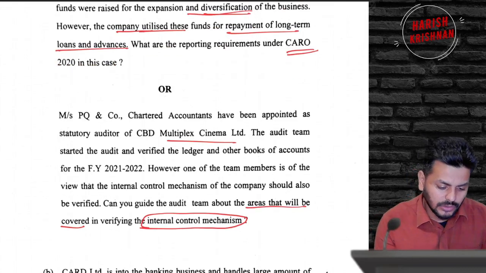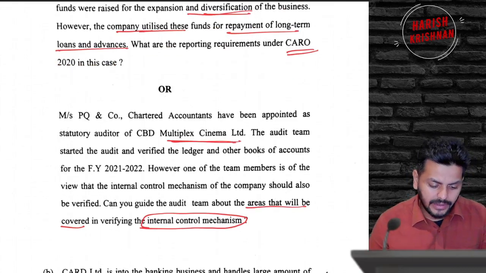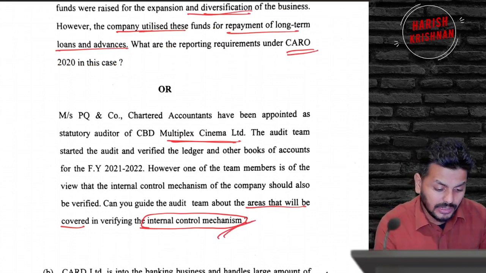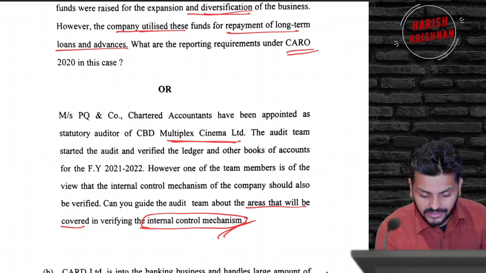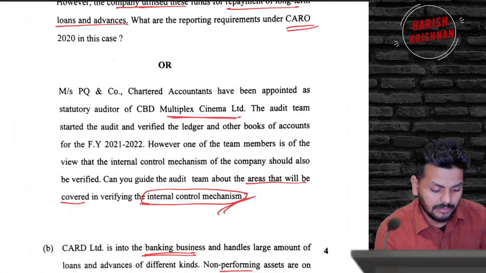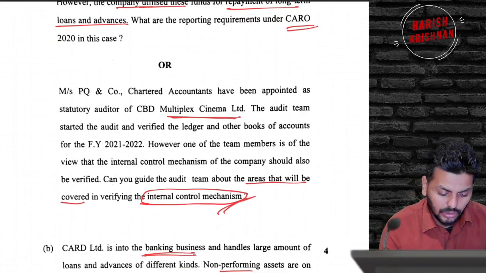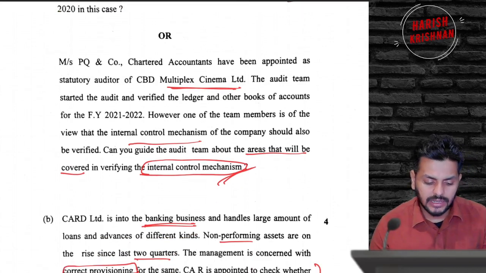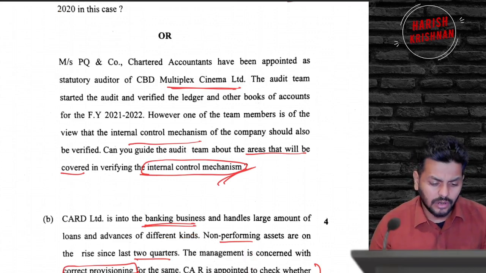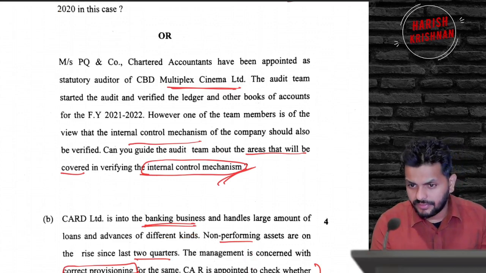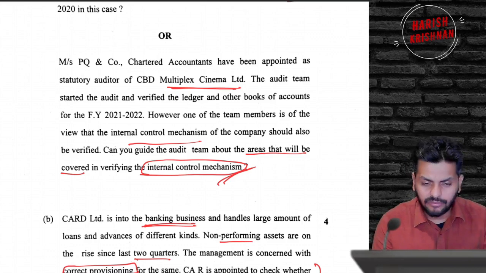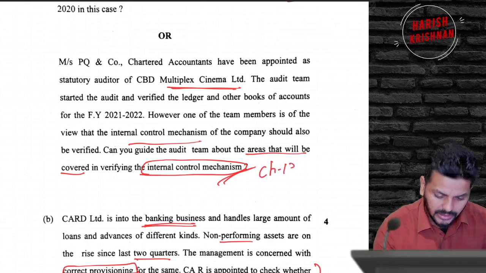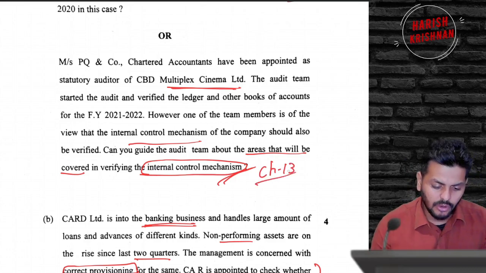Or they are asking you that there is a cinema hall, and they are asking you about the internal control mechanism in the cinema hall based on sale of tickets and all that. The audit team started the audit and verified the ledger and other books of accounts. However, one of the team members is of the view that internal control of the company should also be verified. So can you guide the team about areas that will be covered in verifying internal control? Under audit of a cinema, internal control verification, one paragraph will be there. You just have to write that. So this comes from chapter number 13, wherein audit of a cinema hall, you can check that.